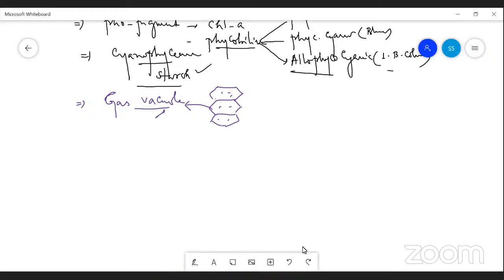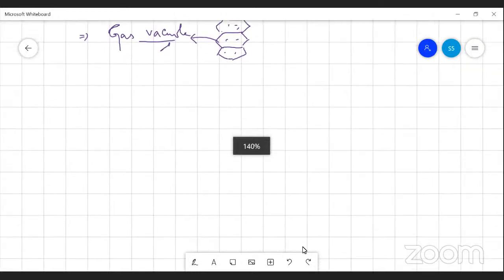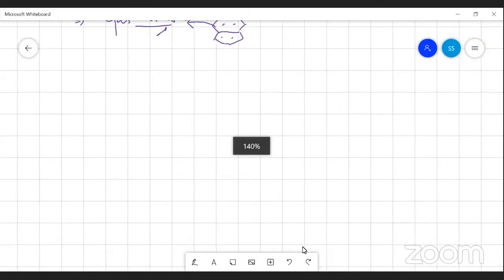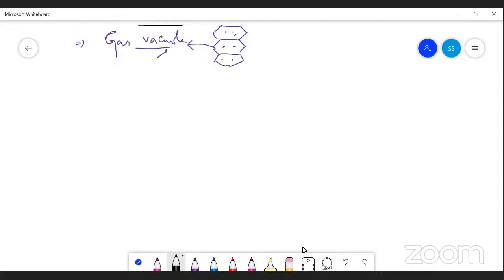The next, the fourth one, is mycoplasma. It is the smallest cell, like PPLO, pleuropneumonia-like organism, the smallest cell. It was first discovered by Roux and Nocard.